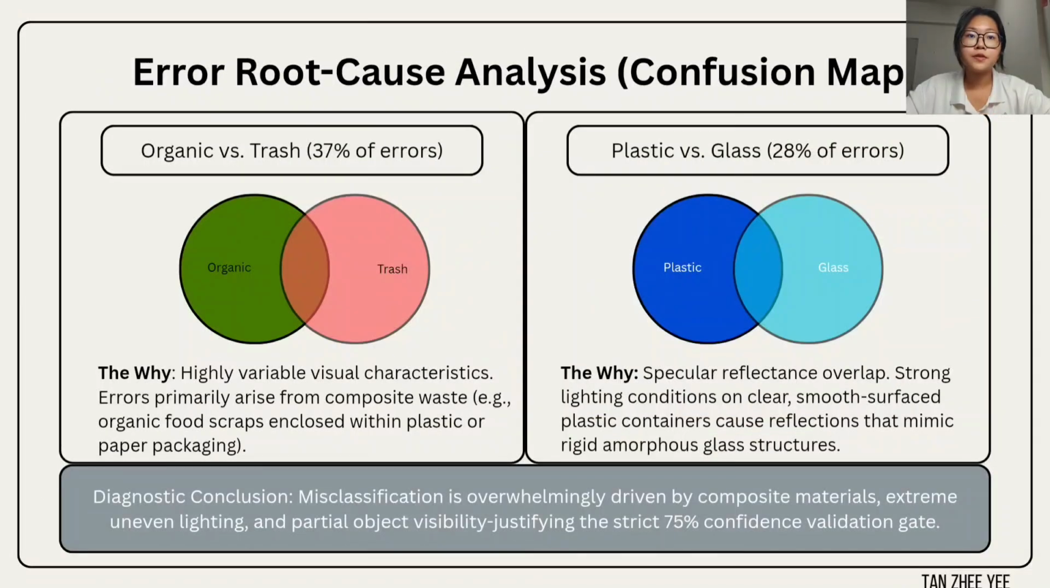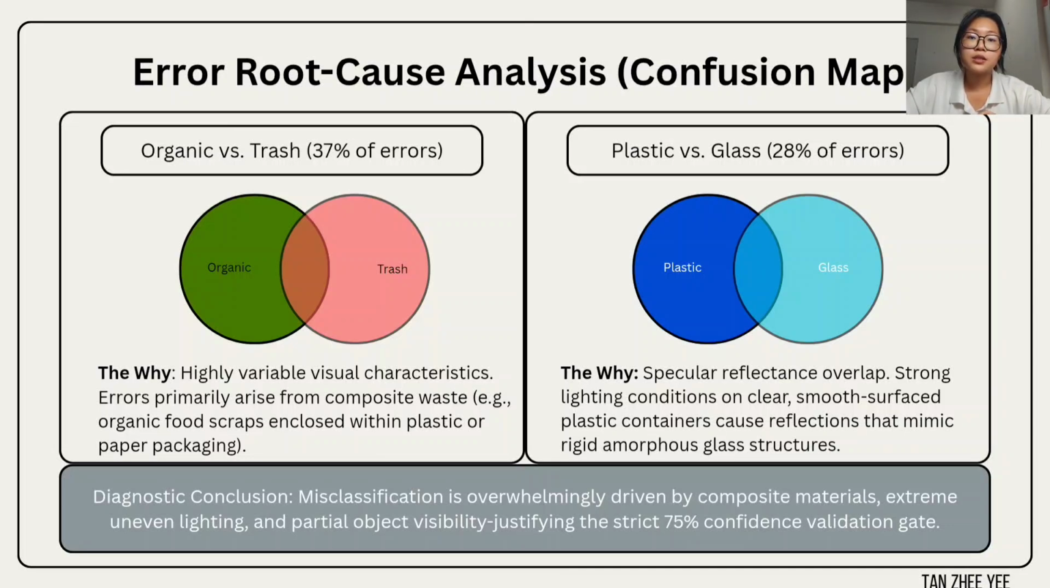To improve this accuracy further, we analyze the actual root cause of our errors. In this slide, our error root cause analysis highlights the two primary areas of confusion. First is organic versus trash, which has 37% of errors. This occurs primarily when organic food scraps are enclosed in plastic or paper packaging, confusing the filter extracted.